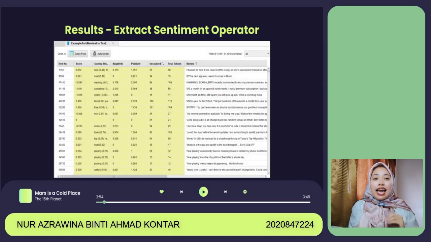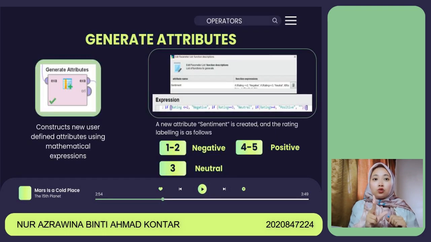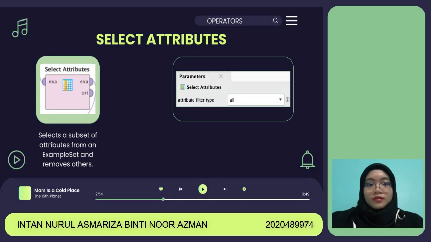The sentiment scores can be categorized into positive, negative, or neutral. For the review attribute rating labeling, a rating of 1 until 2 indicates that the review given is a negative one, 3 is a neutral one, and 4 until 5 gives off a positive review rating.